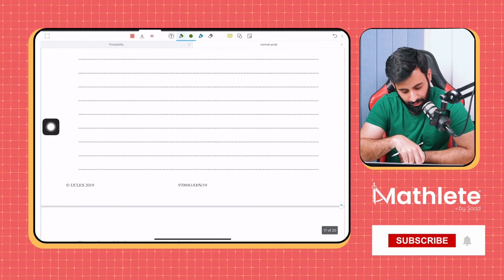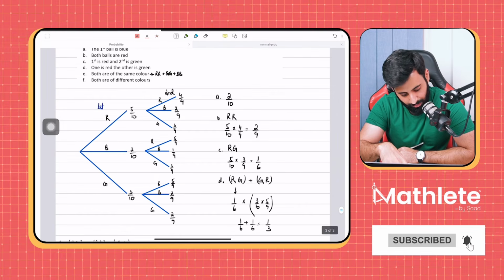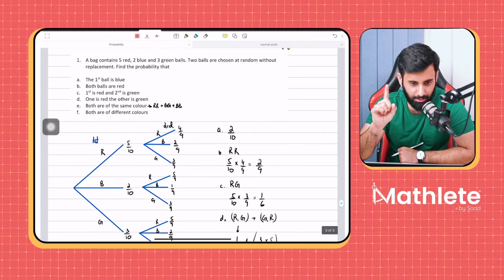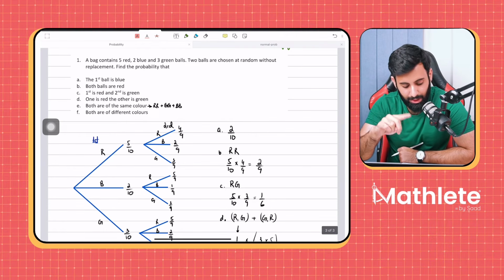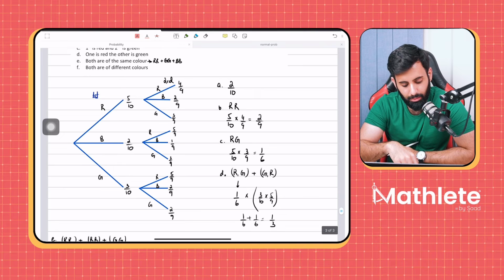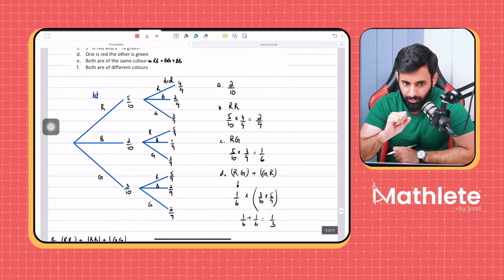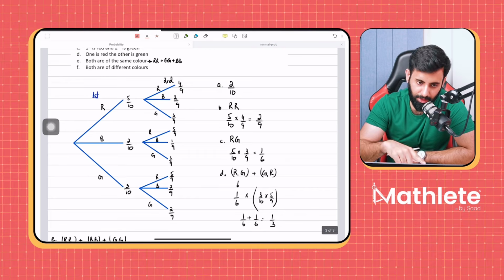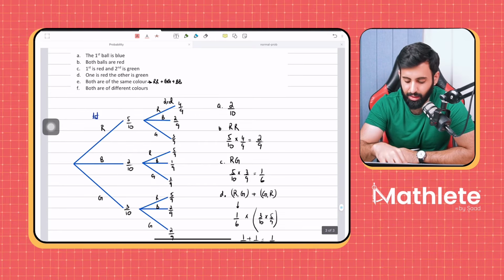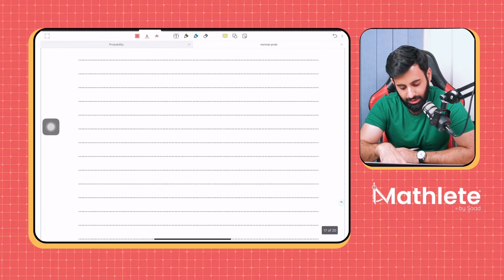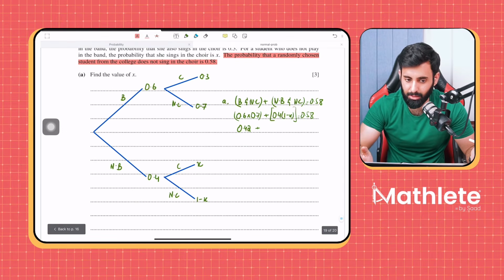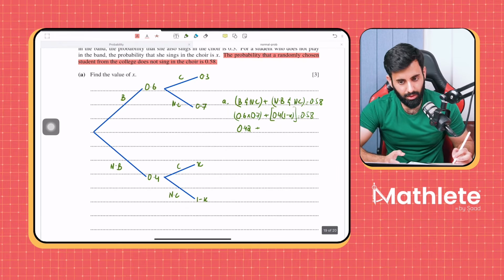Just like if you go back to this example, if the question said that the first is red and the second is green, we considered just that possibility. But if the question said one is red and the other is green, without telling us which one is which, we considered both possibilities: first red and the other blue, first red and the other green, and green red as well. Just like that, since the question hasn't told us whether the student is in the band or out of the band, we consider both. Does that answer your question?